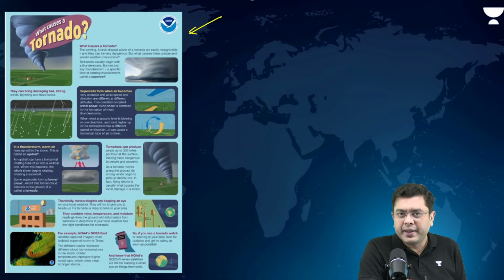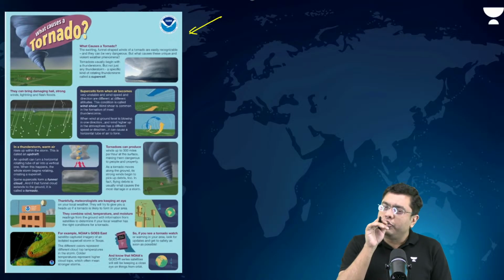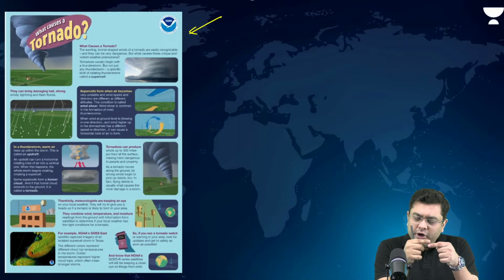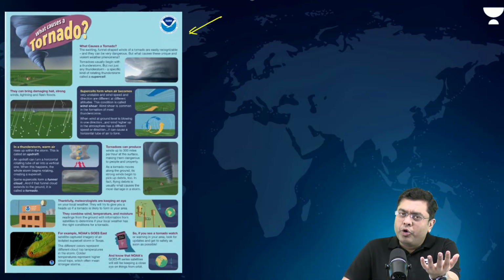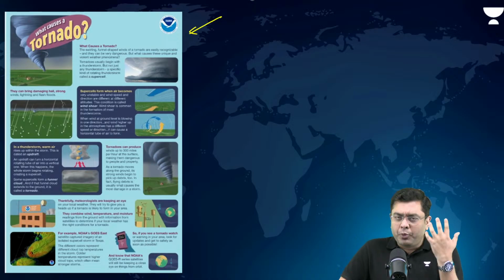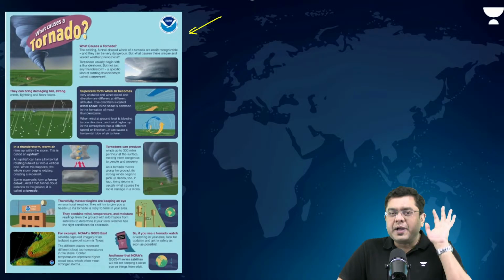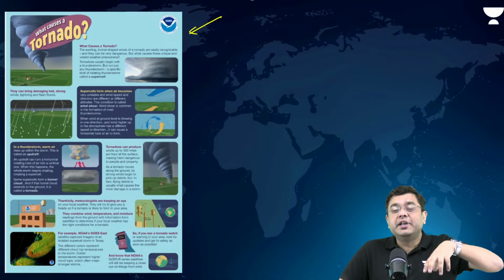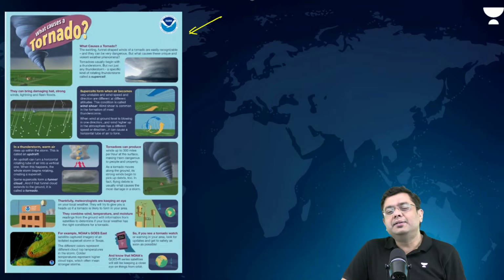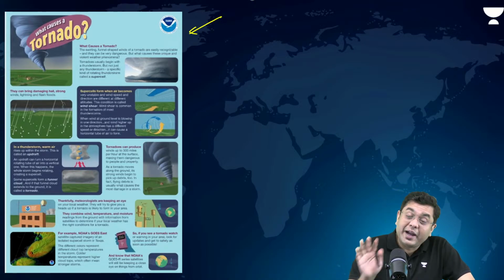Because North America has a unique physiography where you don't have an east to west mountain range or a barrier. That means the cold winds from the polar areas can penetrate to the southern part, and you have warm tropical winds originating. As a consequence, you have frequent mixing of this cold and warm air, and the heating of the Great Plains creates that low pressure condition on the ground, which can create the uplift, and hence the formation of tornadoes can be observed.